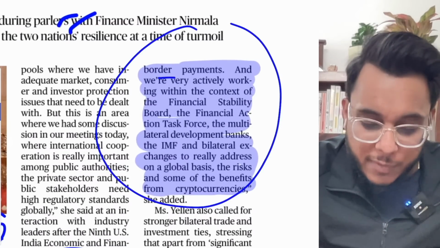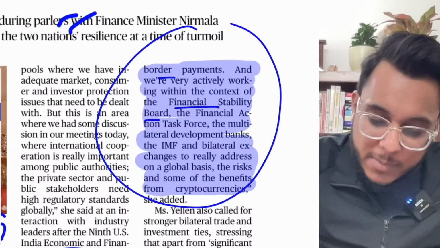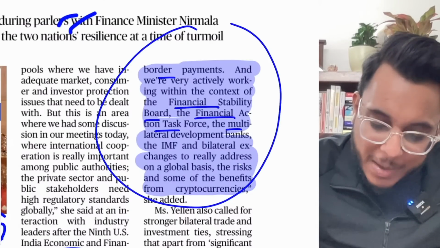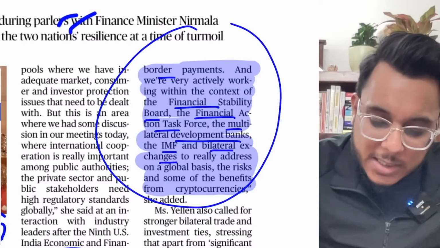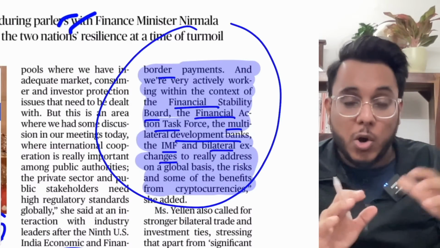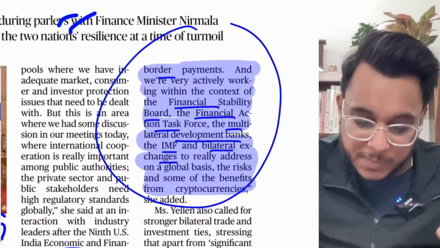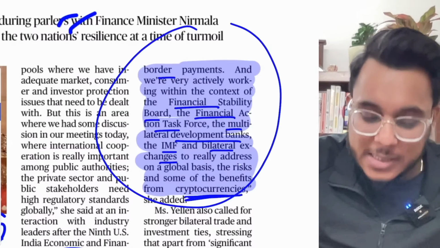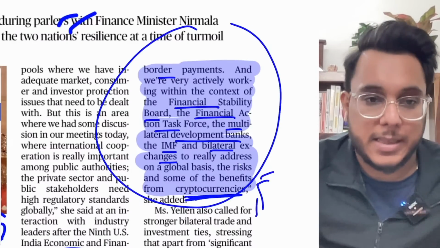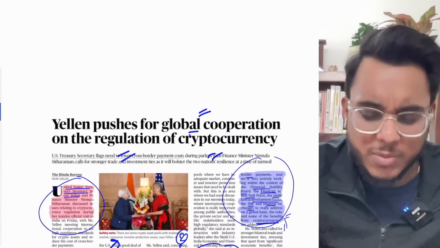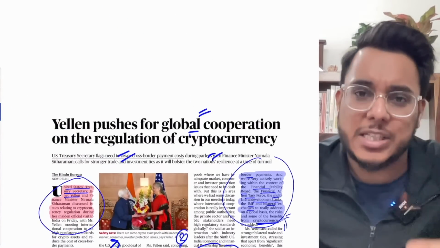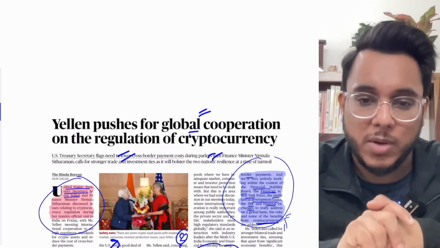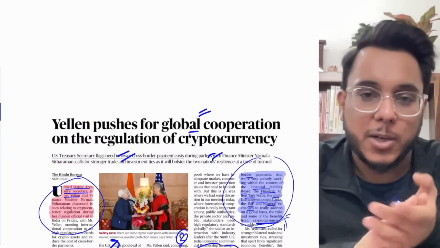In this direction, the Financial Stability Board, Financial Action Task Force, multilateral banks, IMF, bilateral exchanges, they need to make sure that the cost of transactions is reduced. The role of cryptocurrencies is also to be assessed by them. So just a cooperation is needed, and a talk has happened, and in this particular thing, we need to cooperate.